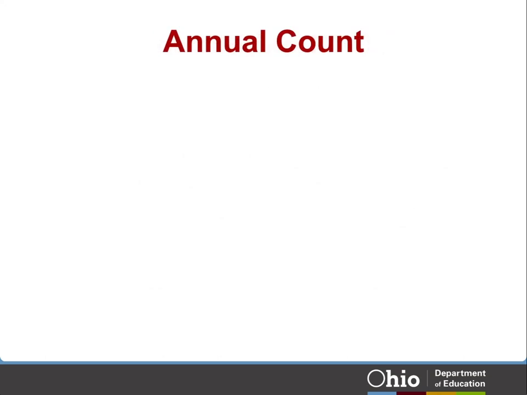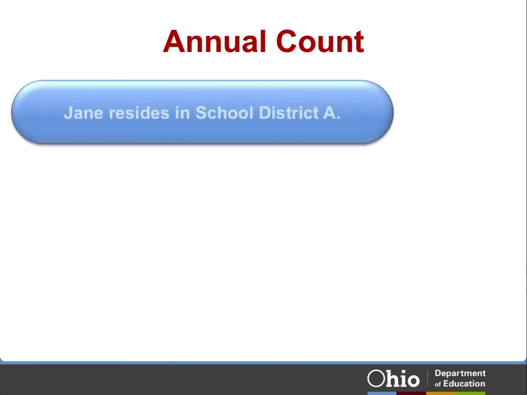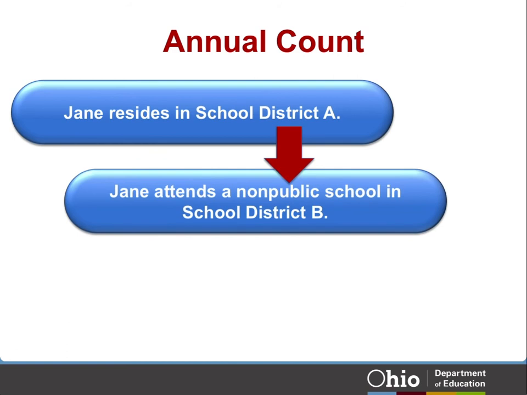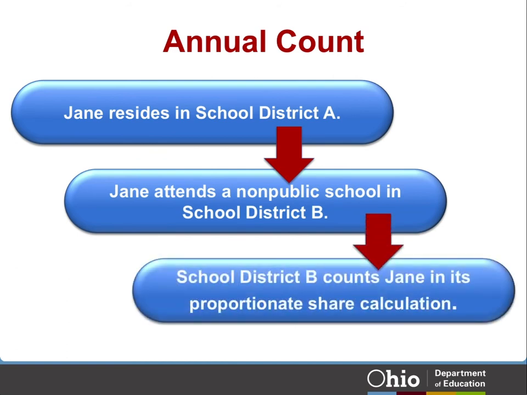Specific to expenditures, districts must also identify the annual count of the number of parentally placed non-public school children with disabilities within their geographic boundaries. For example, if Jane resides in School District A and Jane attends a non-public school in School District B, then School District B is responsible for conducting child find for Jane.